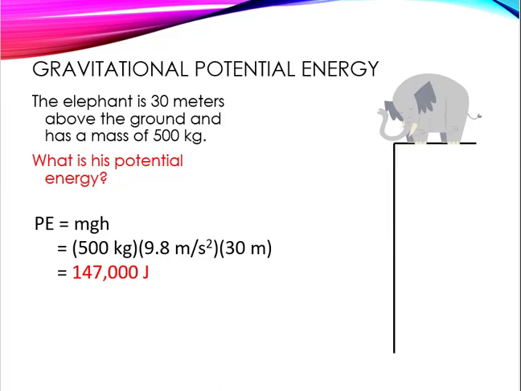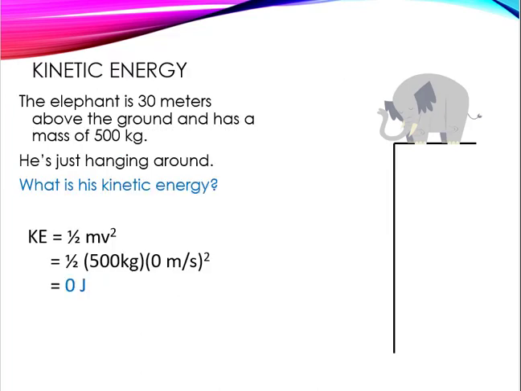So let's walk through this with some math. At the very top, we're going to say he's 3 meters up, has a mass of 500 kilograms. What's his potential energy? If you work through substituting in for mass, gravity, and height, you end up with 147,000 joules. Looking at the kinetic energy, the velocity is 0, so the kinetic energy is 0.